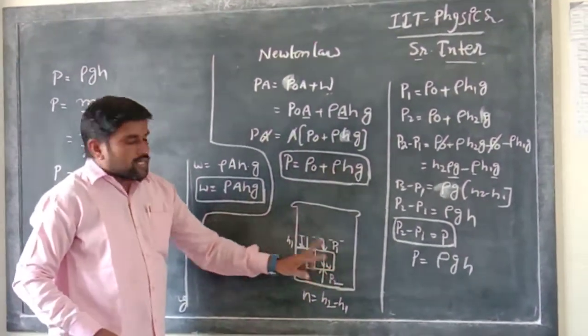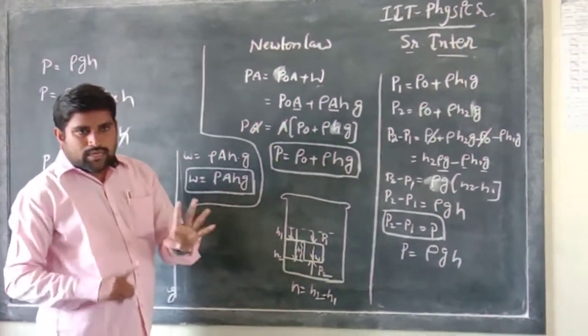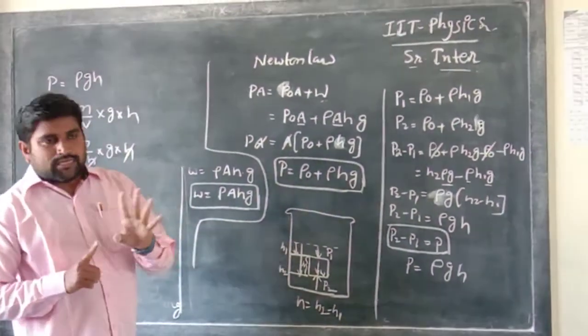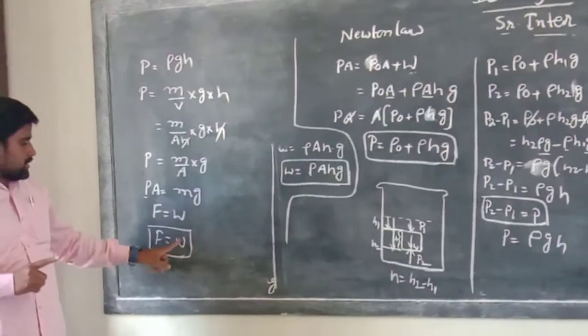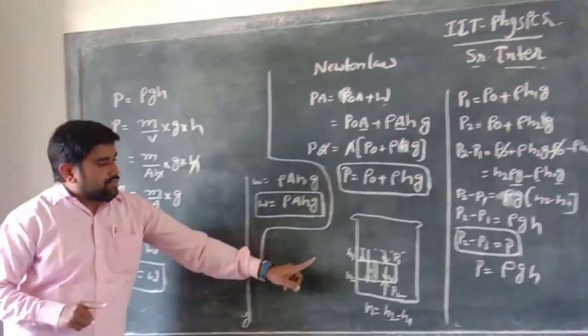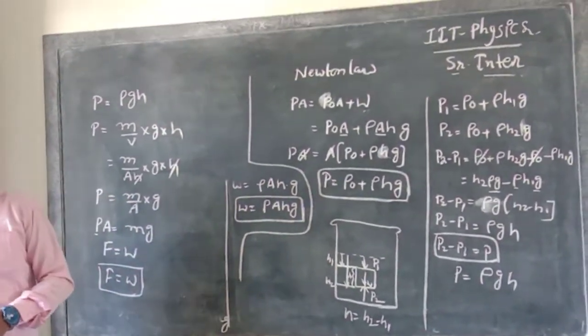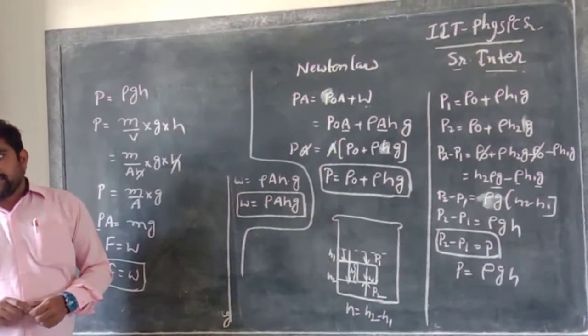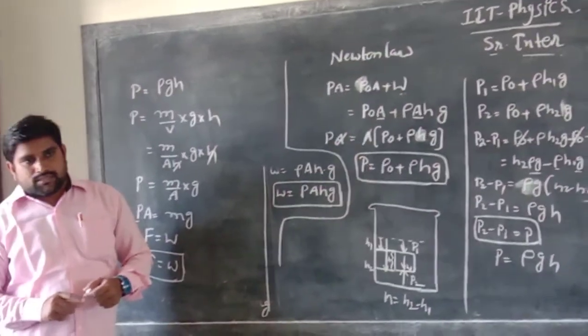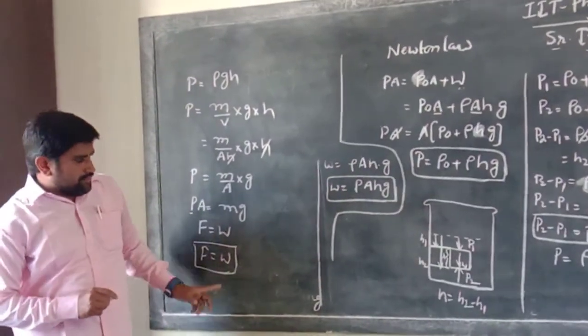In the object, two forces are acting: one is the buoyant force and the other is the weight. When the weight and the force are equal, the object will not sink in the water. So this is the main formula for the pressure at depth at different levels. Okay.